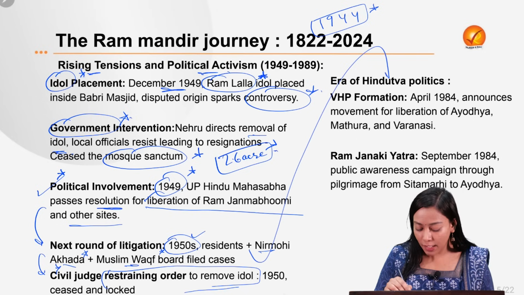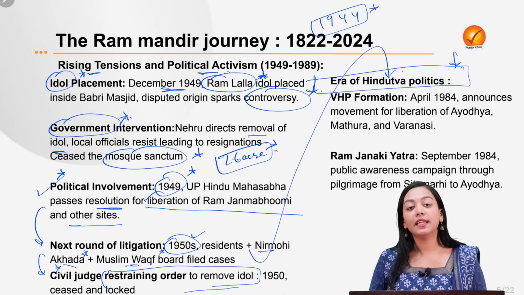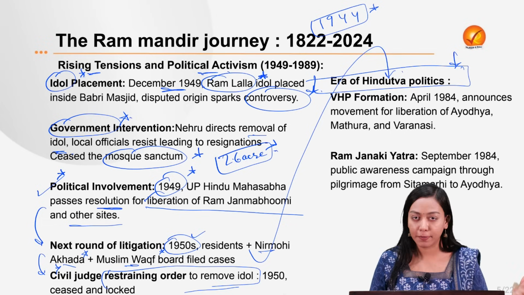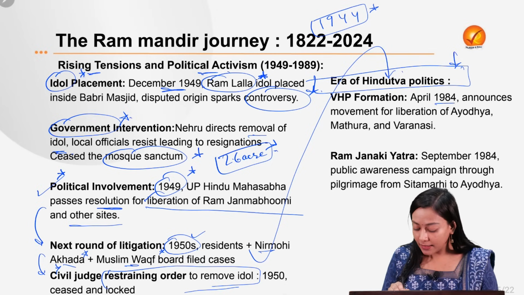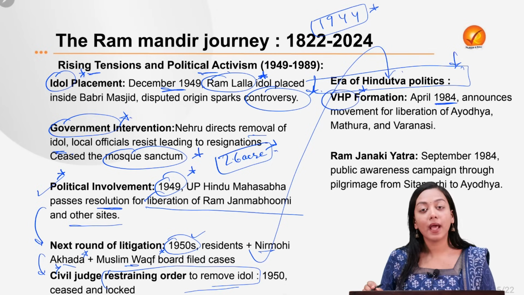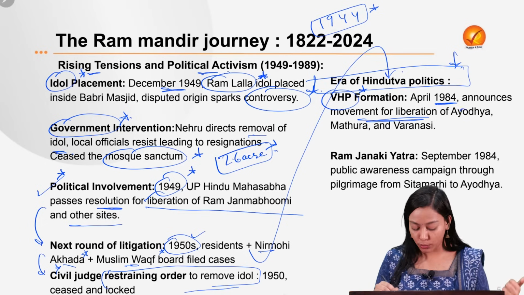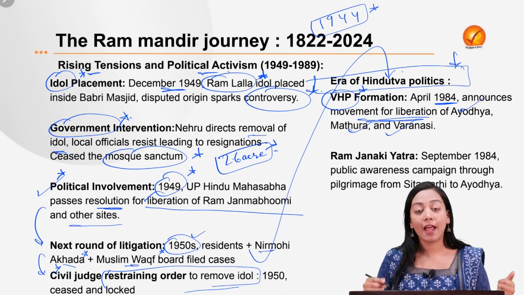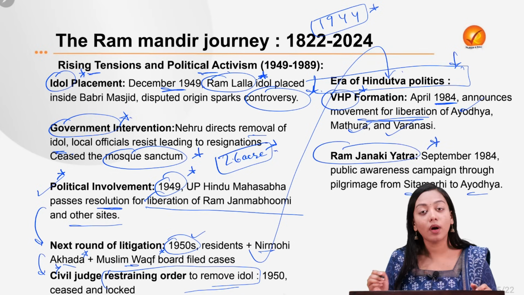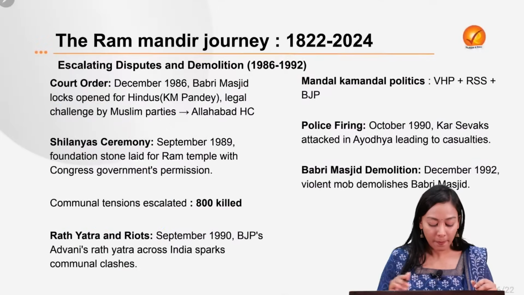Now comes the era of Hindutva politics. This will be seen with the rise of parties like Vishwa Hindu Parishad, RSS and BJP. In the year 1984, the Vishwa Hindu Parishad was formed, and it announced the movement for the liberation of three cities: Ayodhya, Mathura and Varanasi. And finally, they led the Ram Janki Yatra from Sitamarhi in Bihar to Ayodhya. So finally, it gained a political impetus.